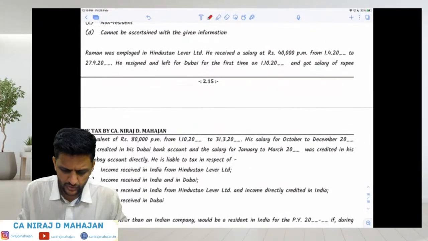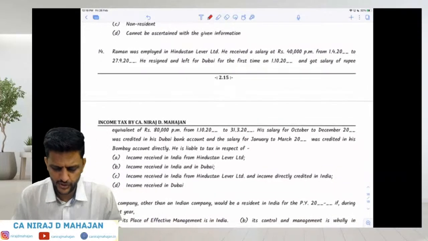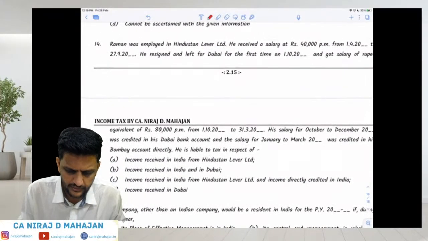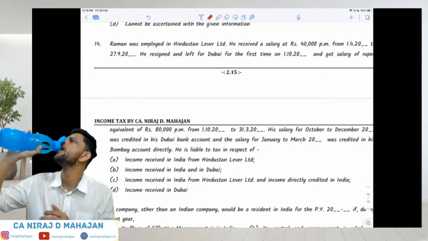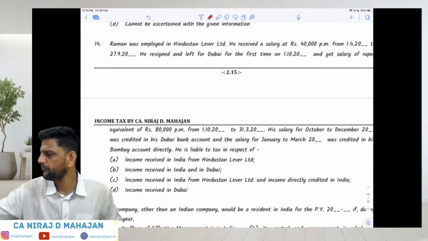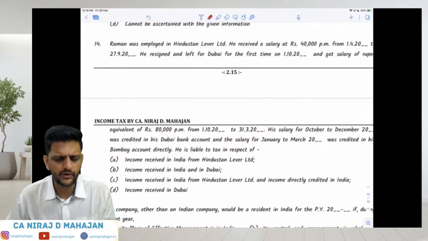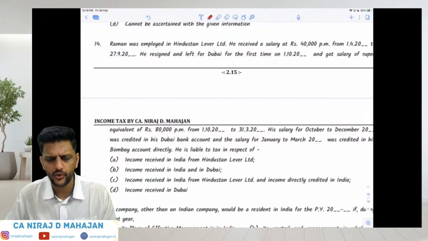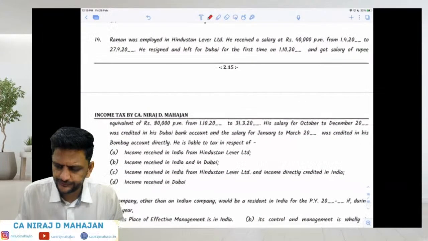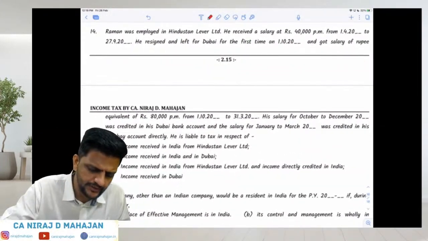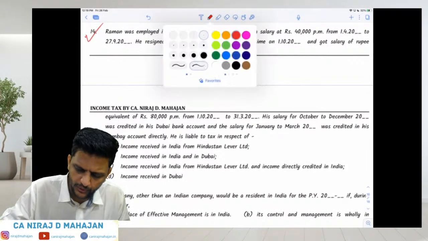Take an interesting case. Check interesting question number 14. They're not using the word wholly or partly, they're just using the word controlled. Question 14 is important now. Please pay attention over here.